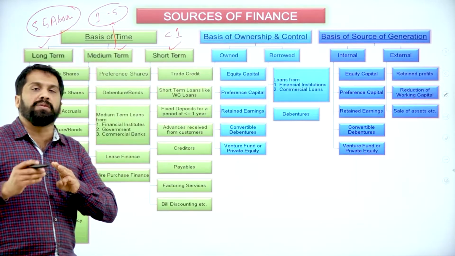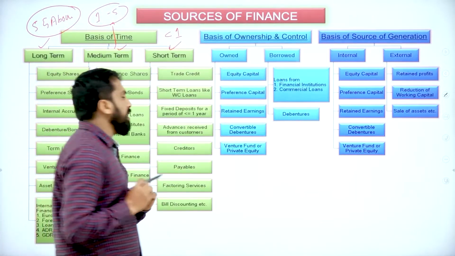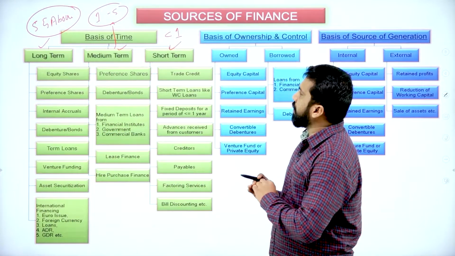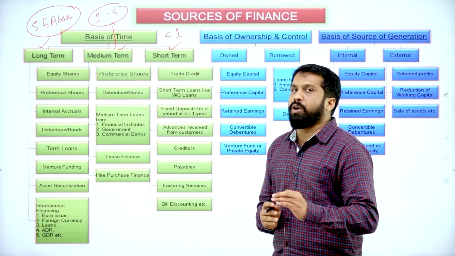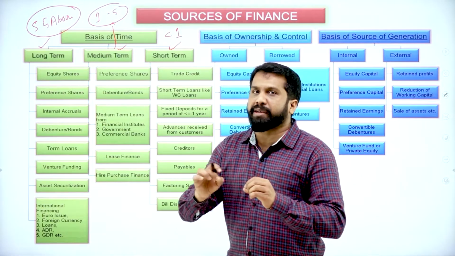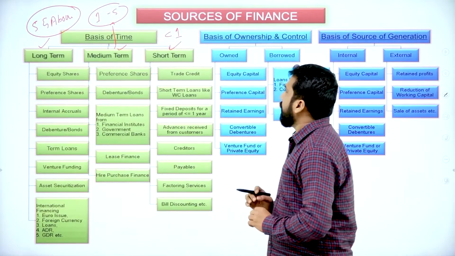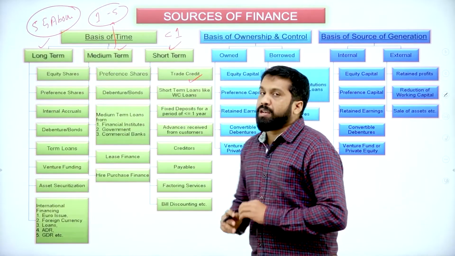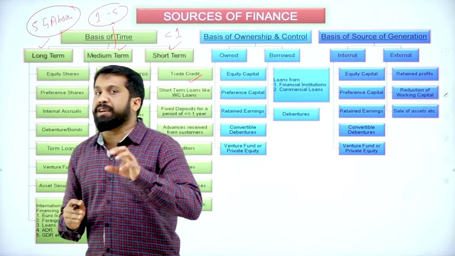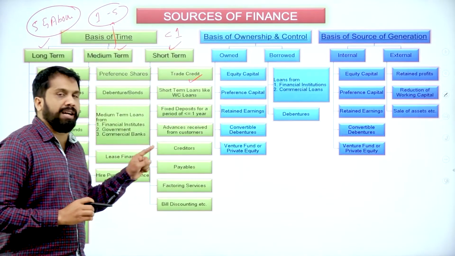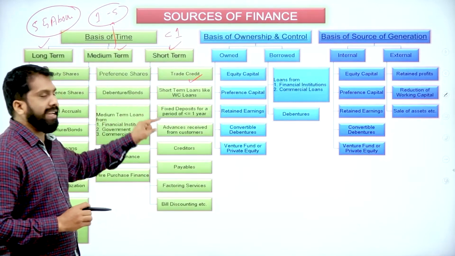Under individual, what will come? We'll understand. First we'll go for your short term, then we'll come to medium, and then we'll go for long term. I'll just explain you in single word so that if you want, you can write down. Now, trade credit. Trade credit means very simple. For everything I'll give you an example. Please write down so that while reading this chart, you can understand what it means.